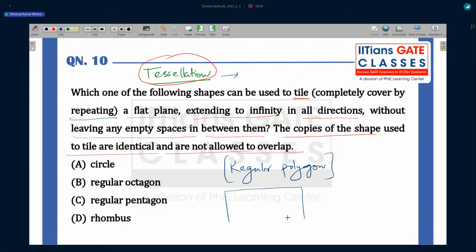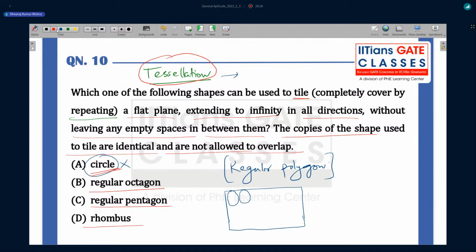You can also think like this. Suppose you don't know these concepts. Suppose this is a floor here, and we have to choose. If you choose a circle and put a circle here, and again put a circle here, there will be some vacancies in between. So this is not allowed, and in fact a circle is not a regular polygon. We have discussed this concept already. So circle is not going to be the correct answer, and whenever we go to a shop, we don't choose tiles in the shape of a circle. So the options we are left with are regular octagon, regular pentagon, and regular rhombus.